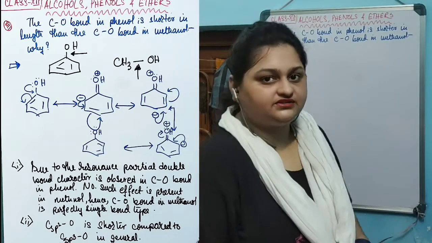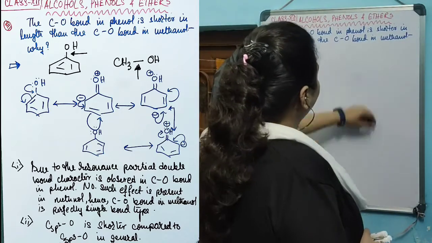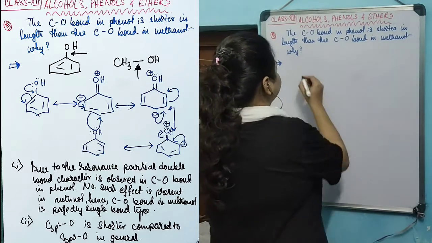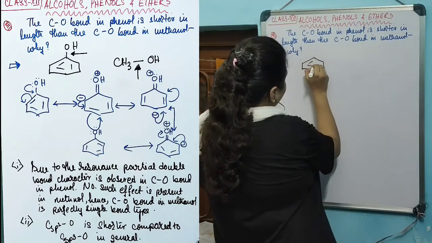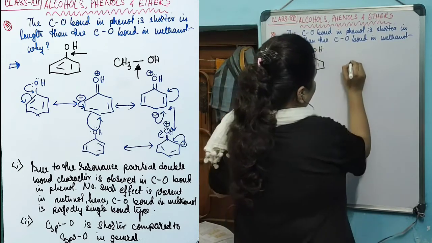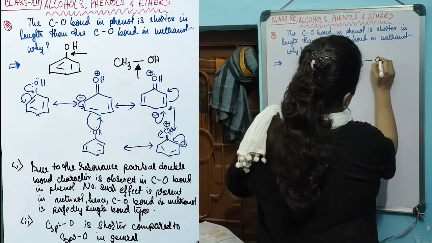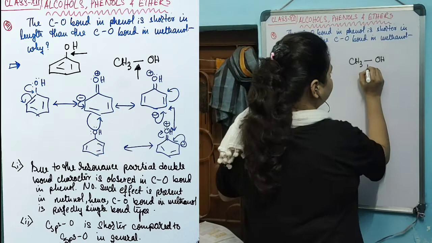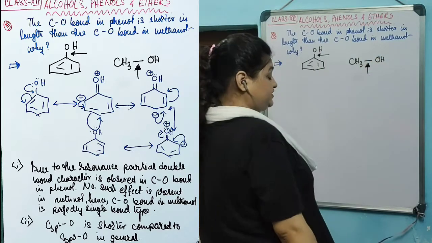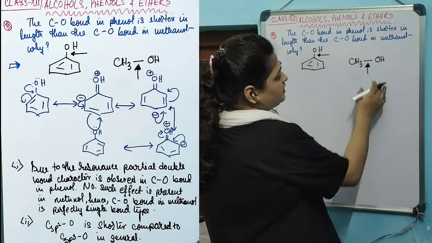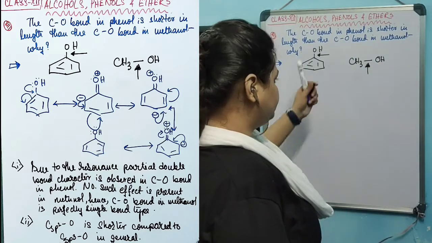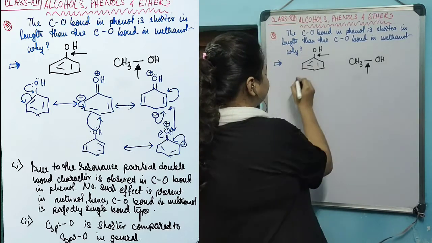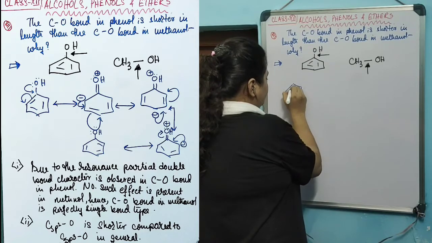In this question it is saying that the CO bond in phenol is shorter in length than the CO bond in methanol. The structure of phenol is this and the structure of methanol is this. The CO bond in phenol is shorter compared to the CO bond in methanol, and they asked you to explain it. To explain this, we have to consider the resonance structures of phenol.